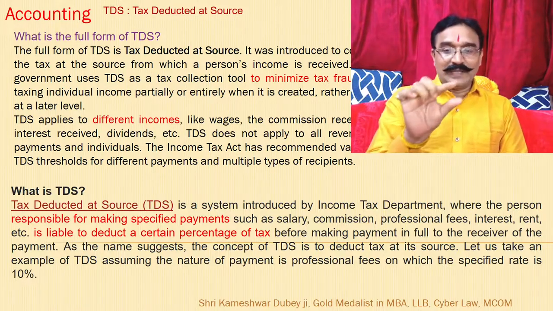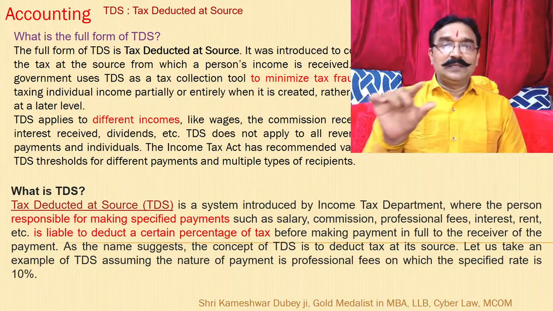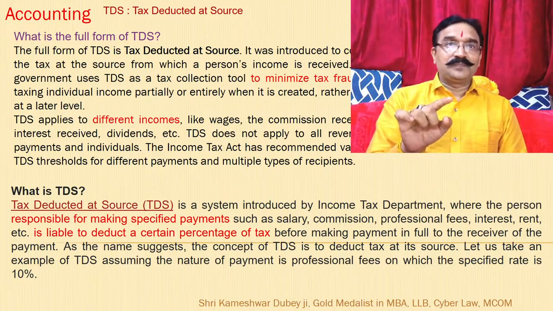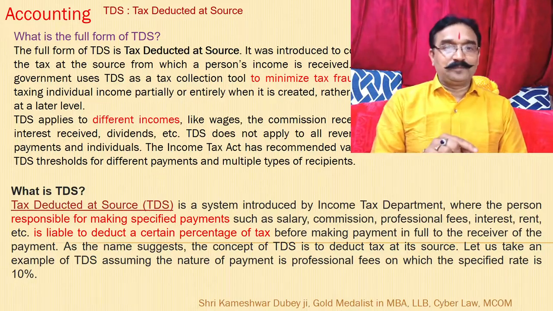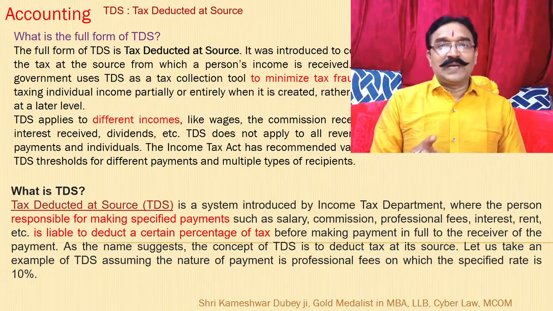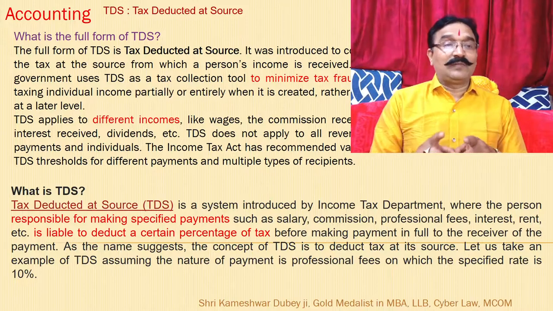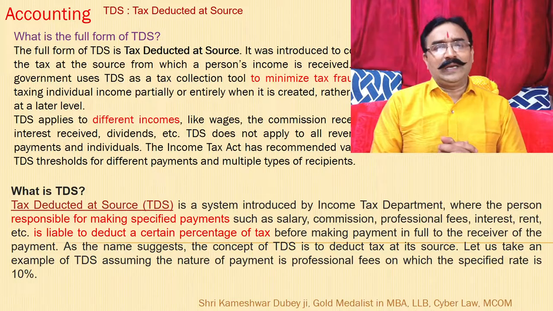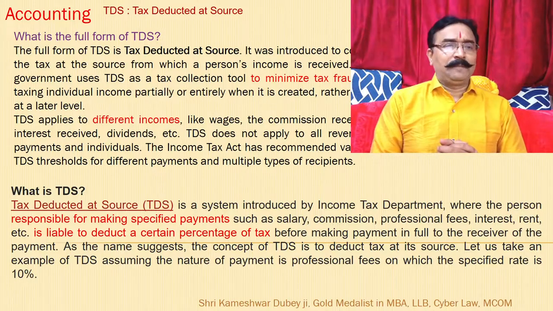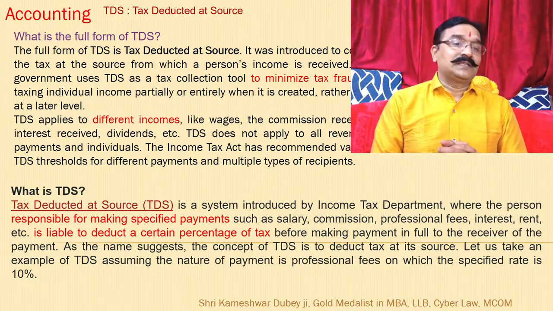So from where the payment is made, the payment maker is responsible for the tax payment. The basic purpose was to minimize fraud by taxing individual income partially or entirely when it is created rather than at a later stage.